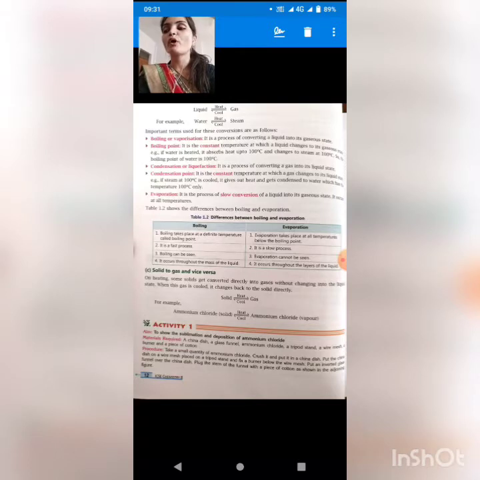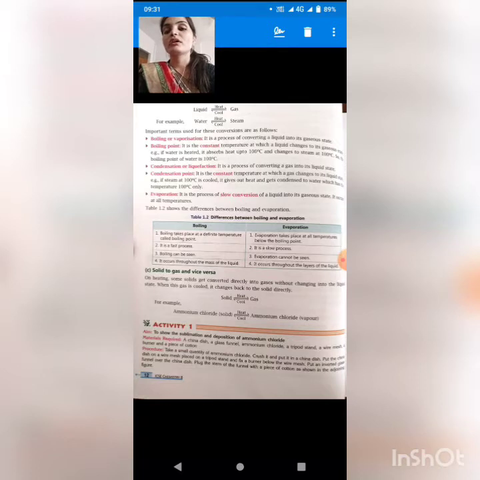Now boiling takes place at a particular temperature, as I told all of you, but evaporation takes place at all temperatures. Boiling is a fast process and evaporation is a slow process. Boiling can be seen, evaporation cannot be seen. Boiling occurs throughout the mass of the liquid, whereas evaporation only happens at the surface layer of the substance, whether it is liquid or something else. When we see boiling, it also converts the whole water into vapors.